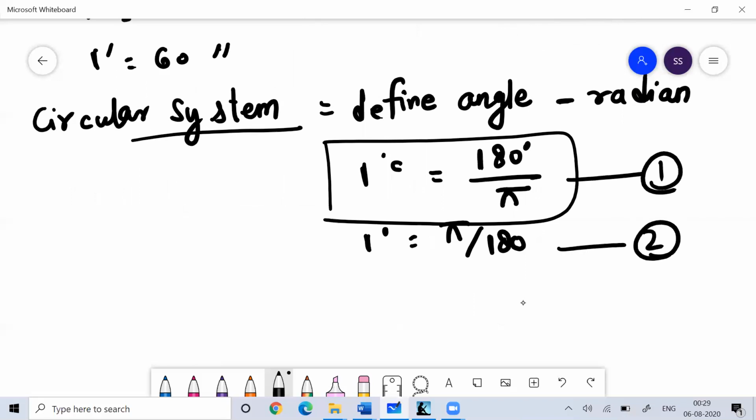The next thing is 1 degree is equal to pi by 180 radian. It is very important. So 30 degree is pi by 6, 60 degree is pi by 3, 270 degree is 3 pi by 2. This is something we can remember and which we have been using probably from 6th to 7th standard, from the time we were studying triangles or trigonometry.